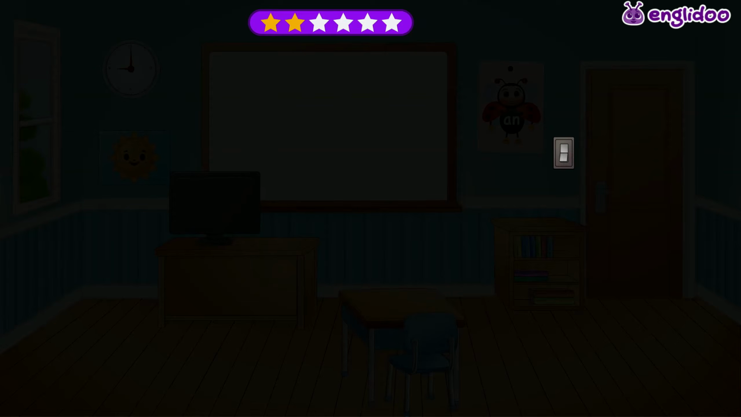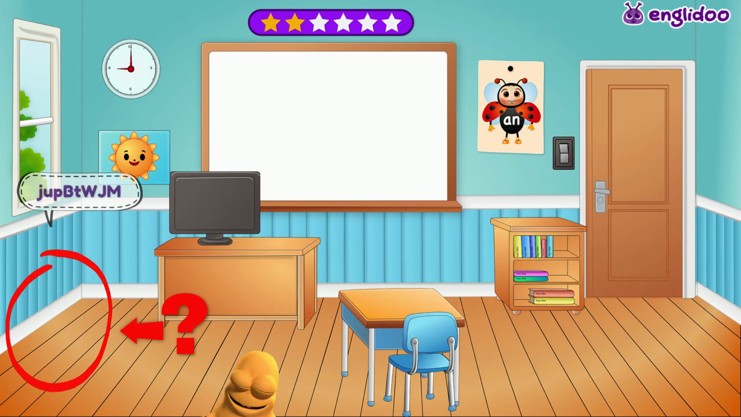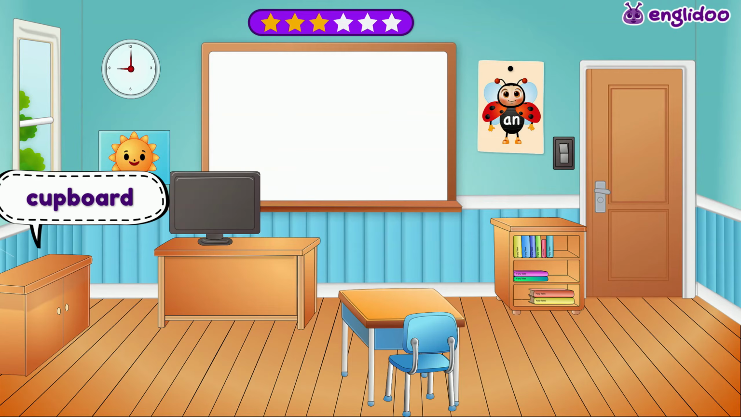Uh-oh, the lights go out. Oh no, one thing is missing. What's missing? Yes, the cupboard is missing. You found it. Let's put it back.